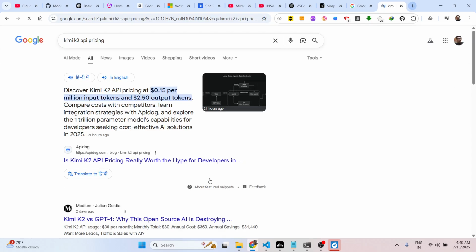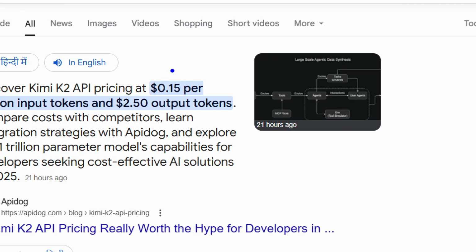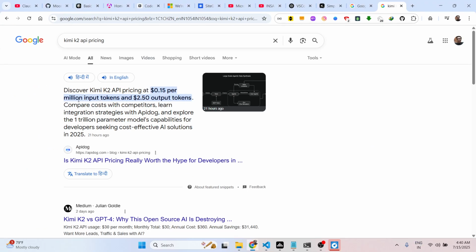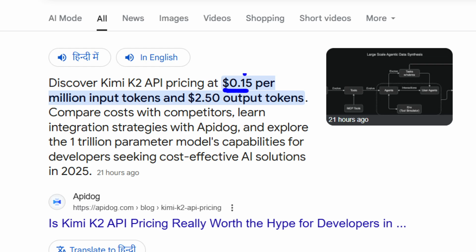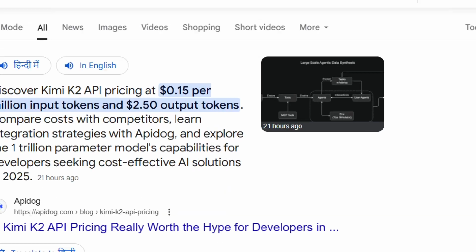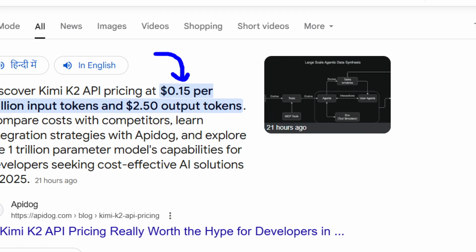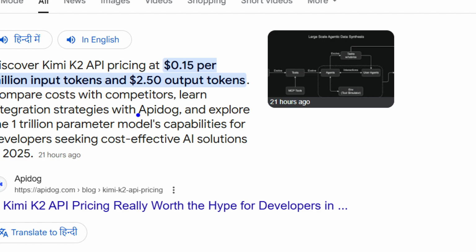Let me show you the pricing. If you go to their web page, Kimi pricing is $0.15, which is very much cheaper than Claude. This is for input tokens and this is for output tokens. We are talking about 1 million input tokens costing 15 cents, which is very cheap. And for output tokens, it is $2.50.